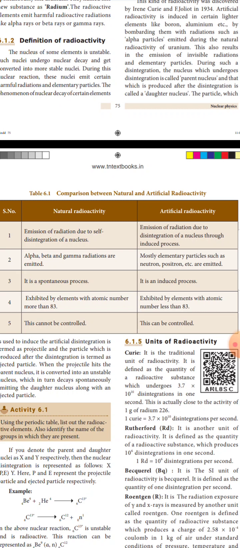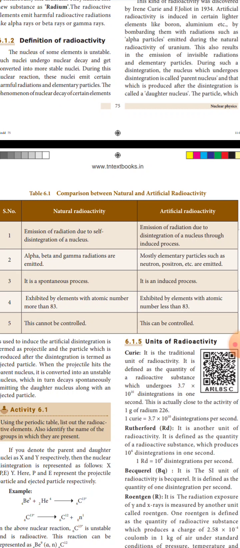So this is a comparison between natural and artificial radioactivity. Emission of radiation due to self disintegration of nucleus, and emission of radiation due to disintegration of nucleus through induced process. Number 2, alpha, beta and gamma radiations are emitted in natural radioactivity; mostly elementary particles such as neutron, positron are emitted in artificial radioactivity.